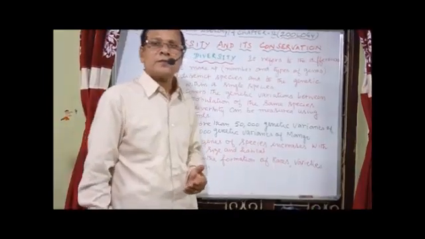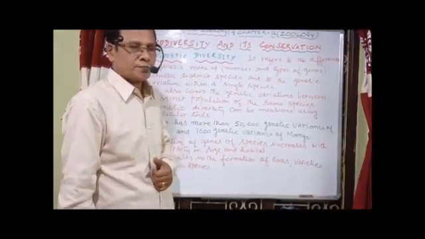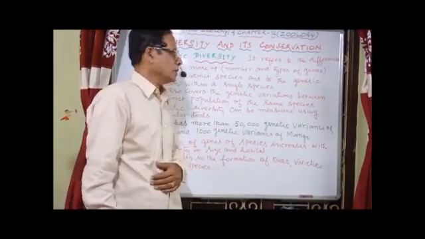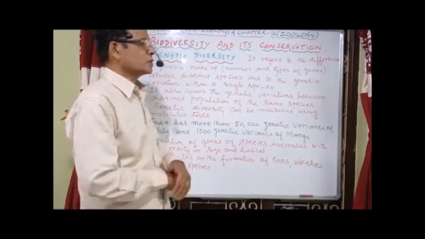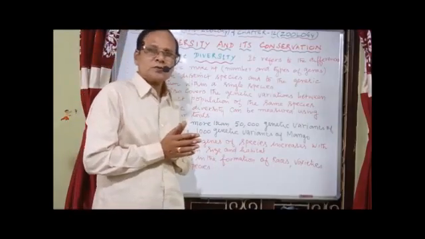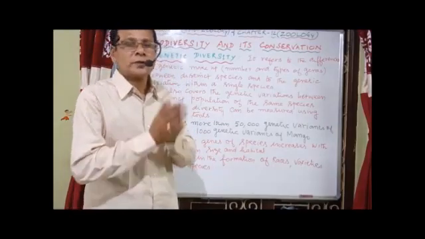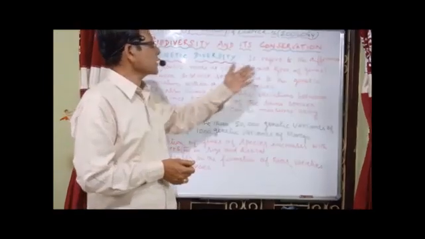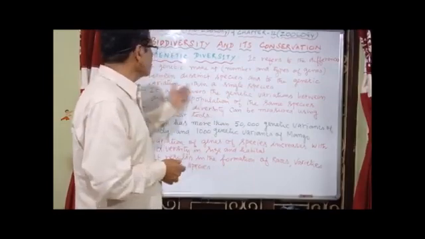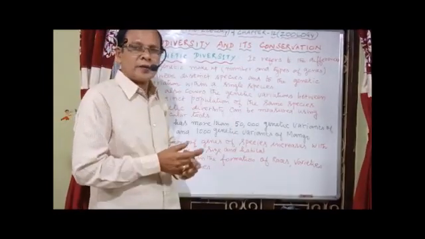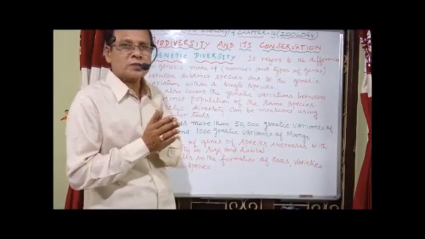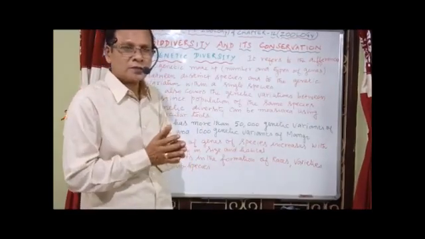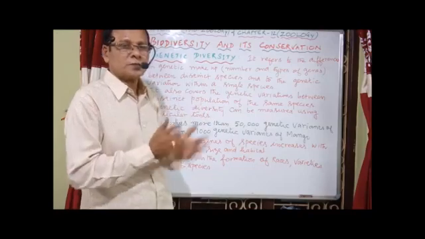So there are 3 levels of biodiversity: genetic, species and community or ecosystem. Now the first one, genetic diversity. It refers to the differences in genetic makeup, that's nothing but the genotype, the number and types of genes between distinct species and the genetic variation within a single species.